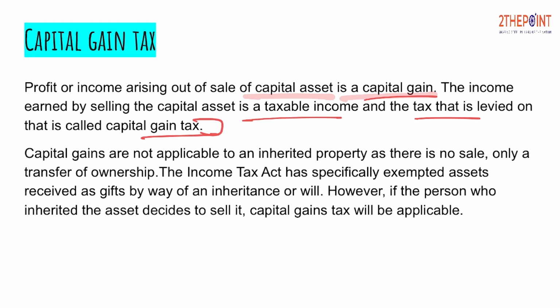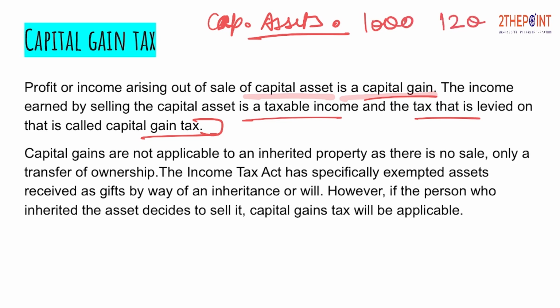So my friends, there are certain assets which are classified as capital assets. We will study in the next slide what capital assets are. As for now, you can just understand whenever we sell these assets. Let's suppose you have bought one machinery for ₹1000 and now you are selling it for 1200, so you have made a profit of 200.